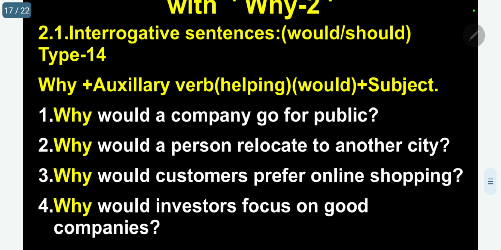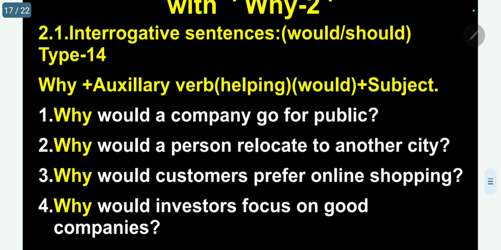The next one. Now I'll go to would. Here it is my duty to differentiate will and would. Many students or viewers are confused that would is the past tense of will.